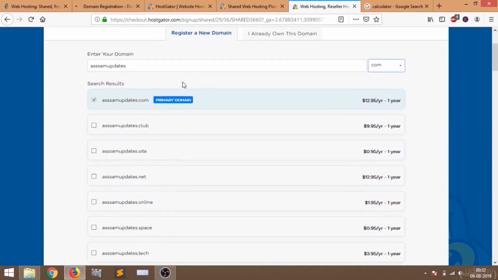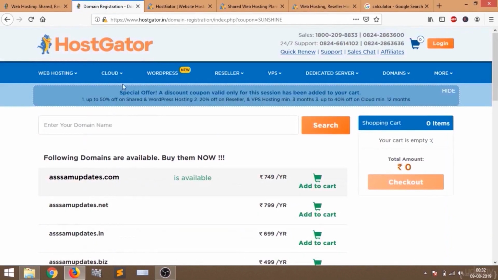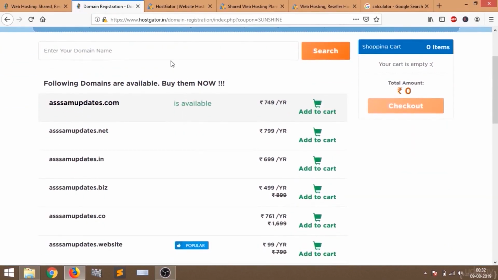Here you can see assamupdates.com is available. I have to pay $12.95 per year. That means if I take this domain for 1 year, I have to pay $12.95. If you are an Indian, you will see it like this, assamupdates.com is available. What you have to do now is just add the domain to your cart and then click checkout.